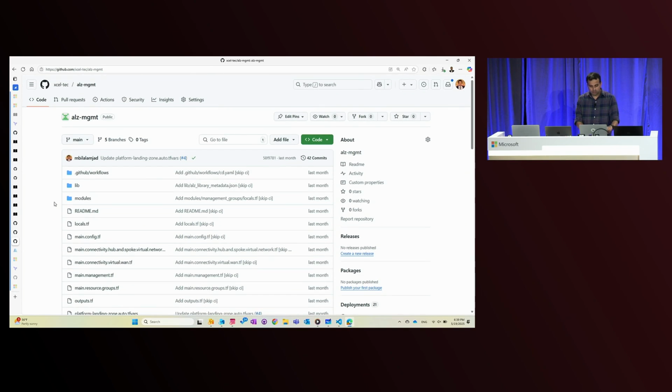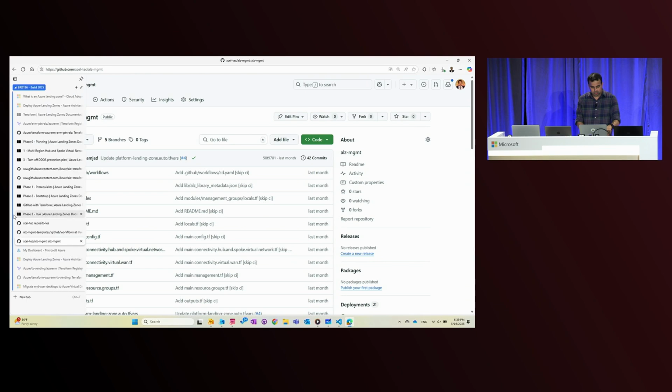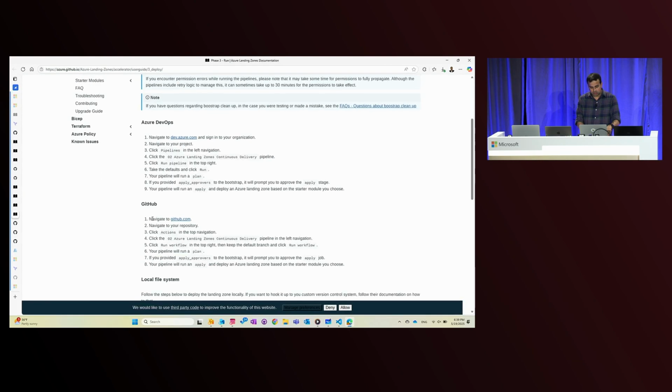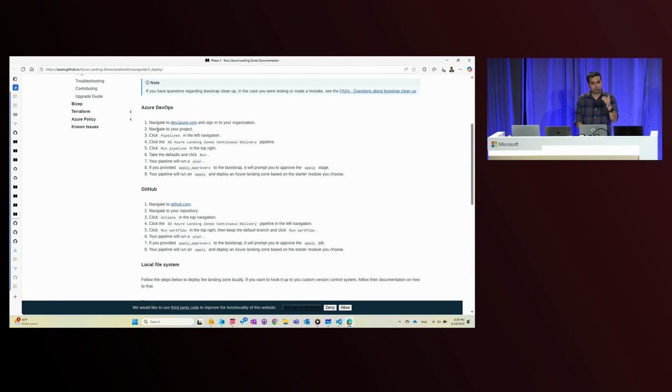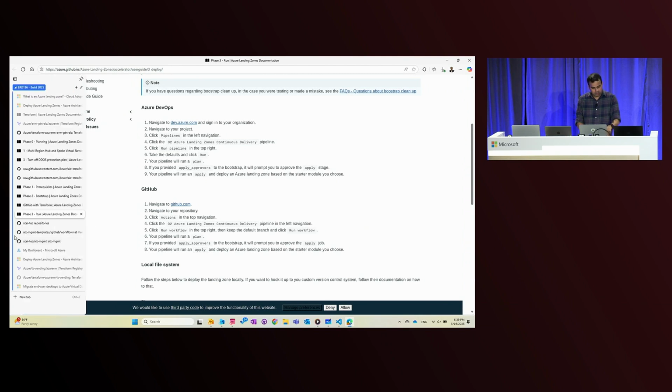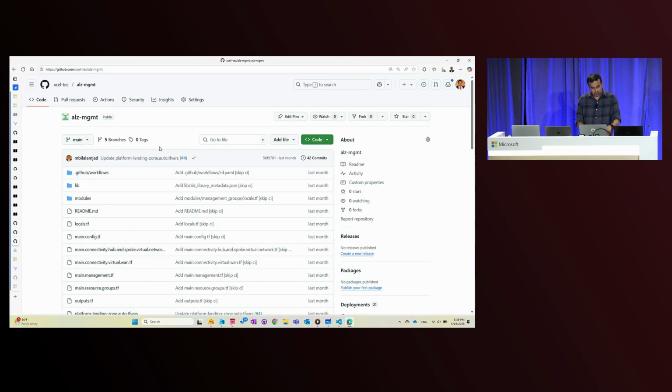Now, for deployment, I will run this deployment through what you see here in phase 3. If you're doing Azure DevOps, you run the pipeline. If you're doing GitHub, you basically run GitHub Actions. And the way I'm going to do that is that I'm going to go here and go to Actions.